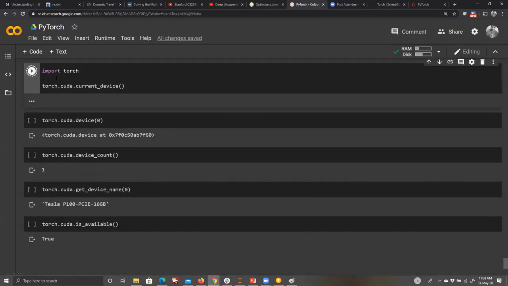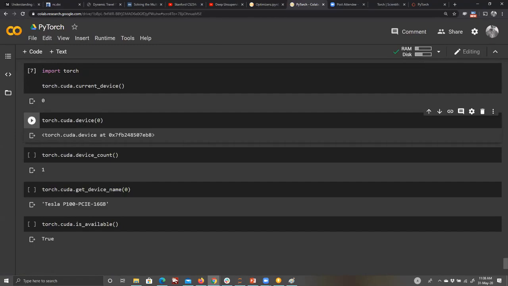By default, if you import torch, you can call torch.cuda.current_device(). It will be 0. 0 doesn't mean there is no device. It means there is a device on location 0. If you want to see the device name... There could be multiple CUDA devices, yes, of course, but Colab only allows you a single graphics card at one point.